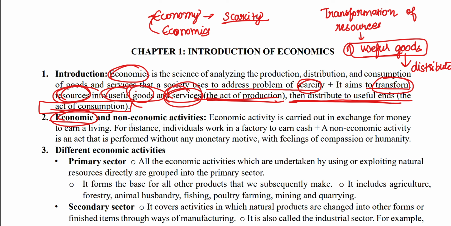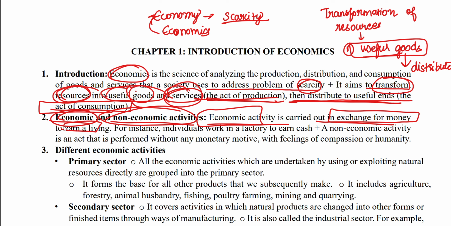Now, what are economic and non-economic activities? Economic activity is carried out in exchange for money to earn a living. For example, individuals work in a factory to earn cash. Non-economic activity is without any monetary motive.